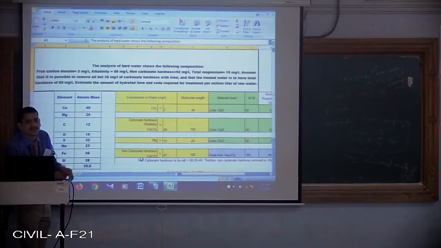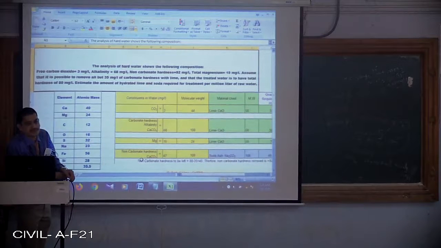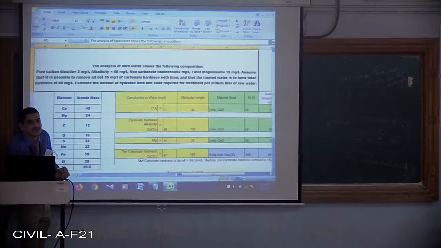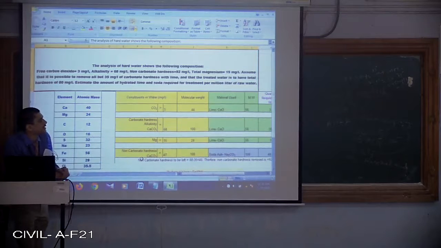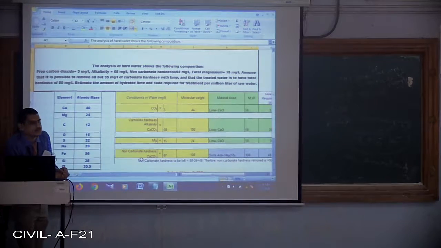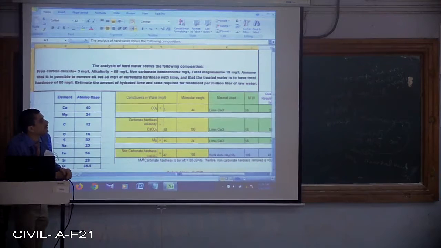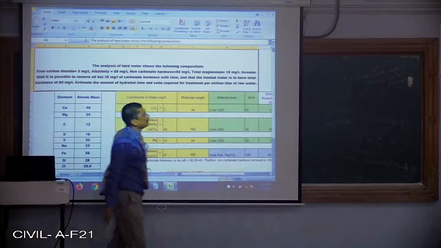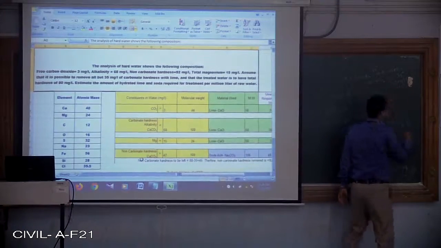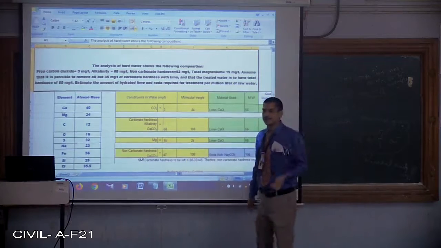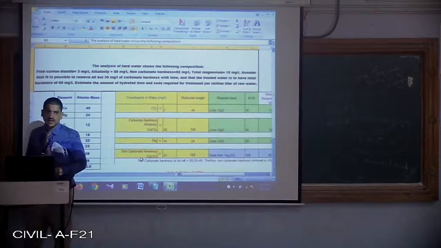35 mg per liter cannot be removed. So AT is equal to 35 mg per liter of carbonate hardness plus non-carbonate hardness. One equation, one unknown. So non-carbonate hardness is equal to total hardness minus carbonate hardness. So we are going to get 45 mg per liter. What is this 45 mg per liter? This is a non-carbonate hardness that cannot be treated, that cannot be removed by this treatment technology as per the question.